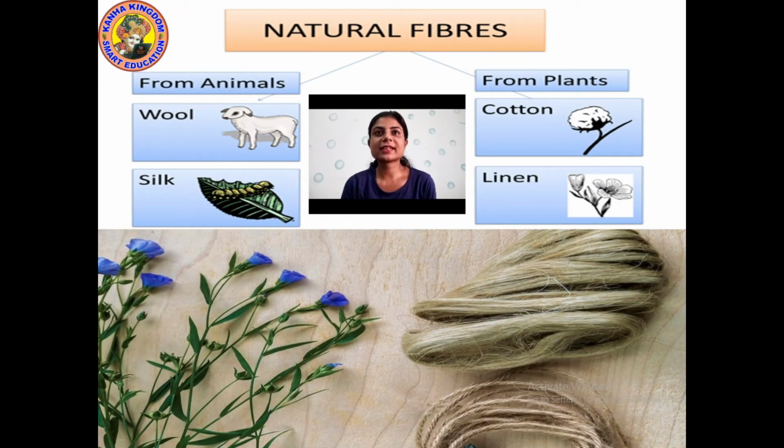So students, these are some natural fibers. From animals we get wool, silk from the silkworm, from the cocoon of the silkworm. Then cotton from the cotton plant, linen from the stem of the flax plant. So this is the picture of some natural fibers that is obtained from either plants or animals.